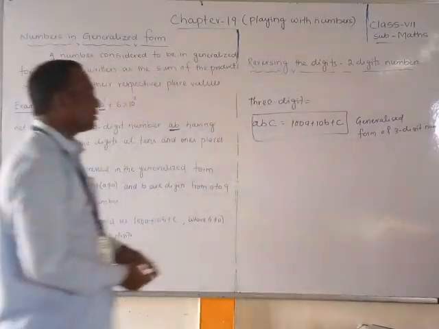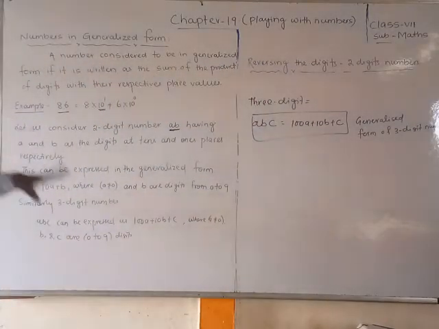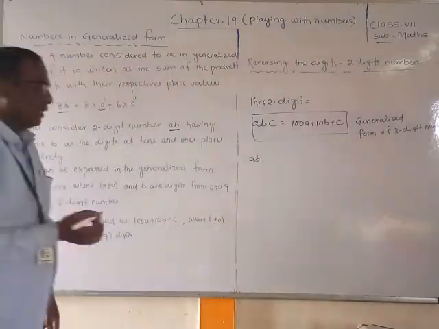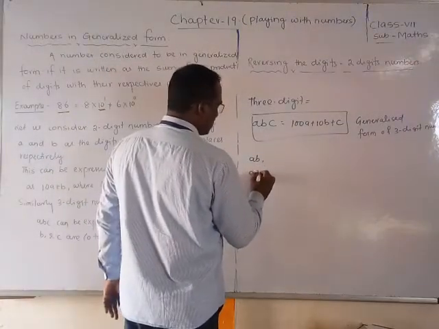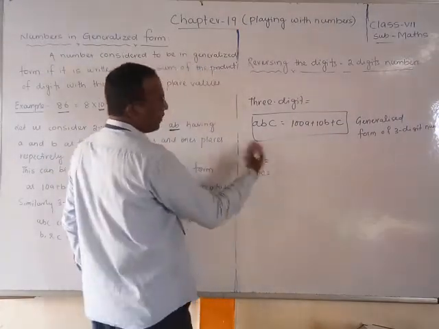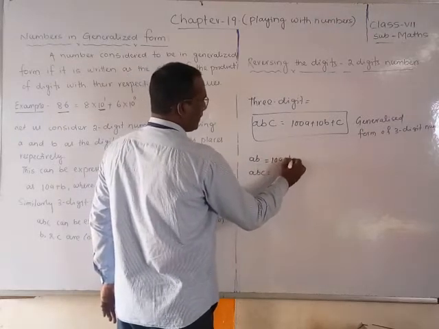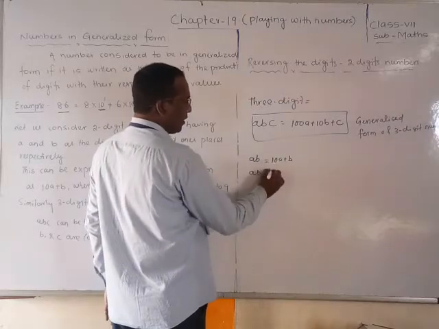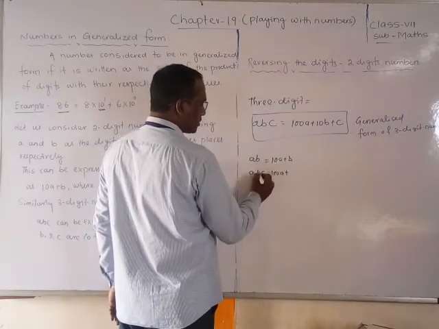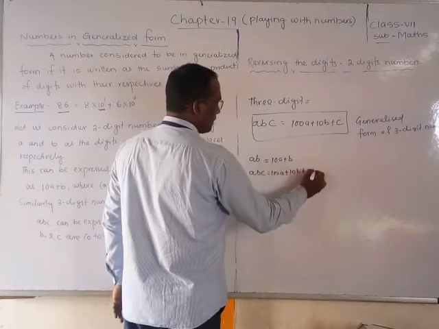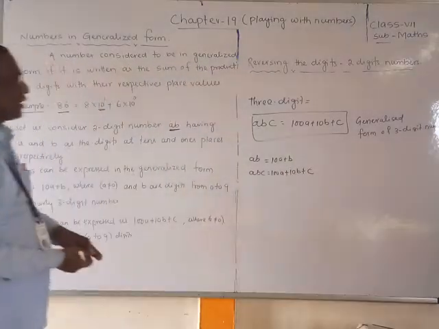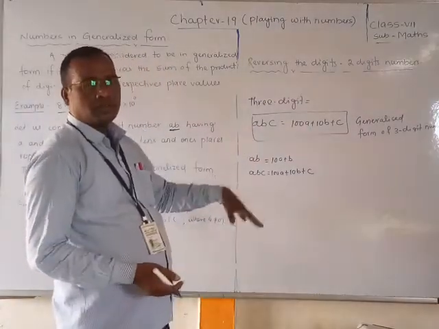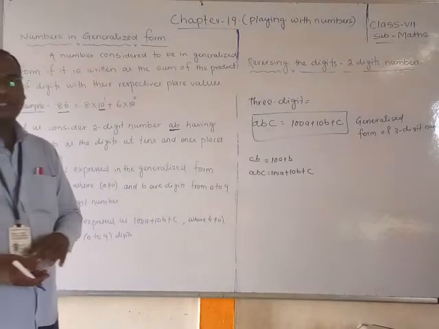Observe, students, I told you first a two-digit number, that means AB. If we write a three-digit number, that is ABC. So the general form of AB is 10A plus B, because A is in the tens place, that's why we are multiplying with 10. Same like that for the hundreds place, 100 into A plus 10 into B plus C. So this is called the three-digit general form. These are the generalized forms of a two-digit number and a three-digit number.